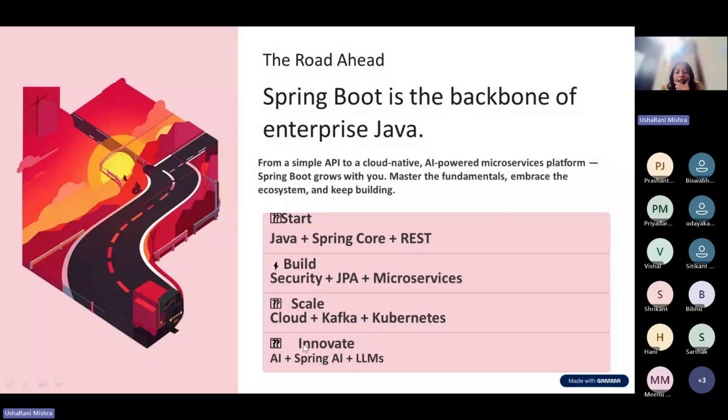But last, not the least, innovation is definitely there in every technology. Spring Boot has also come up with Spring AI, since AI is in a lot of demand.